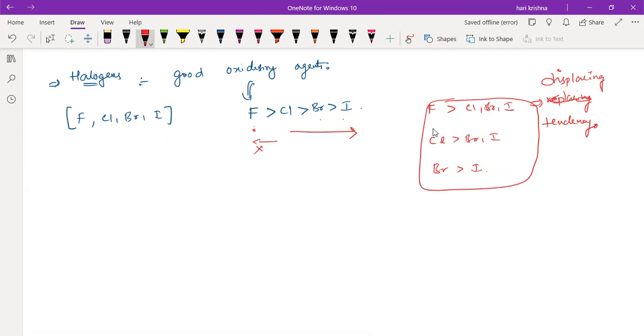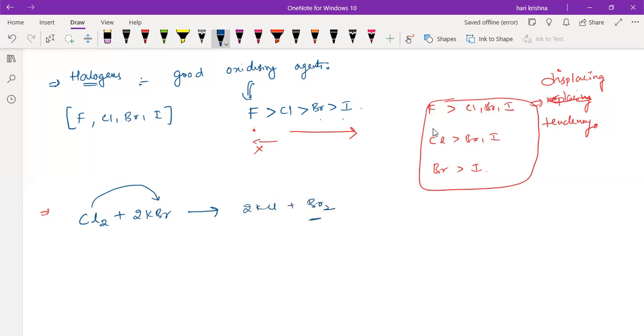Suppose you take Cl2 plus 2 KBr, what will it form? Is chlorine the more oxidizing agent or bromine? Chlorine. So chlorine will displace the bromine from the KBr, and it will form 2 KCl plus Br2.